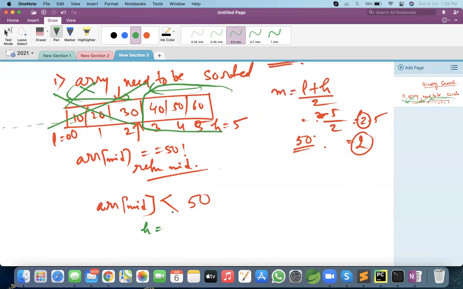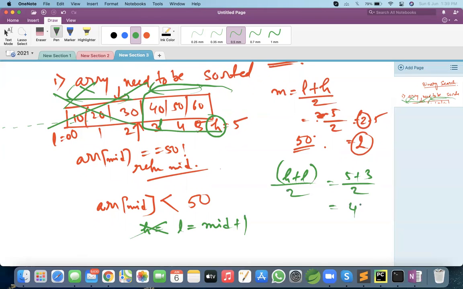High will be 5 only, so we need not change high here. The value we need to change is low: low equal to mid plus 1, which means this becomes my new low, and high is whatever it was earlier. Then we recalculate (high plus low) divided by 2. So 5 plus 3 divided by 2 is 4.